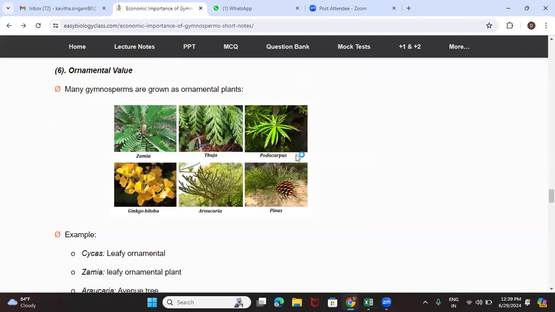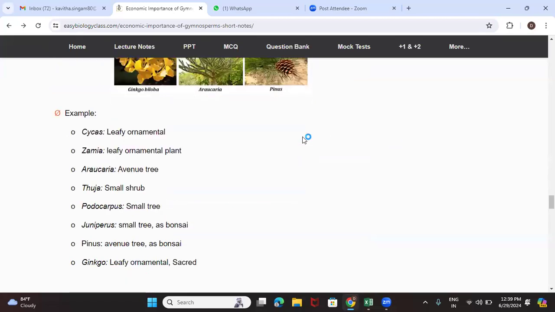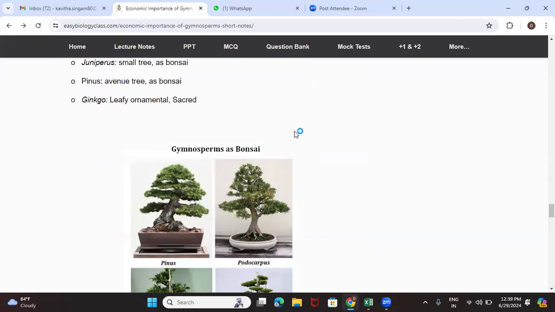These are the ornamental plants, which are the best example of gymnosperms growing as ornamental plants and increasing the aesthetic value. And these are some of the gymnospermic plants prepared as bonsai plants.